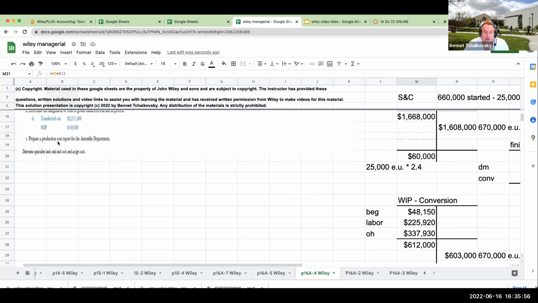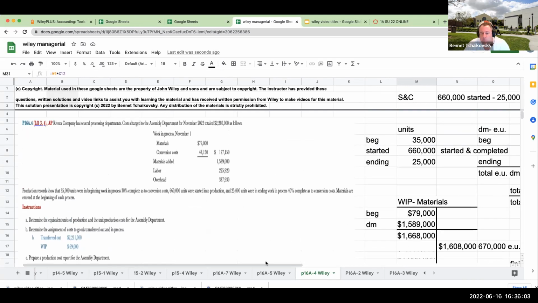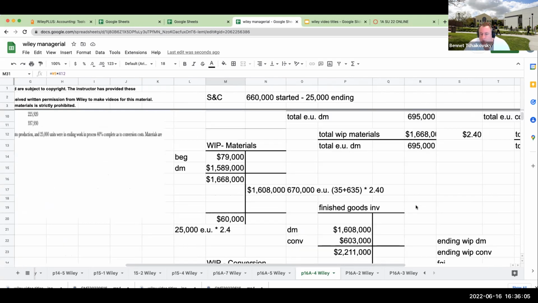Okay, prepare a production cost report for the assembly department. I've never done that before. I don't ask my students to do it. I usually will ask my students to say, what is the cost per equivalent unit? What is the, those kinds of things. So let's go ahead and take a look at the solution.